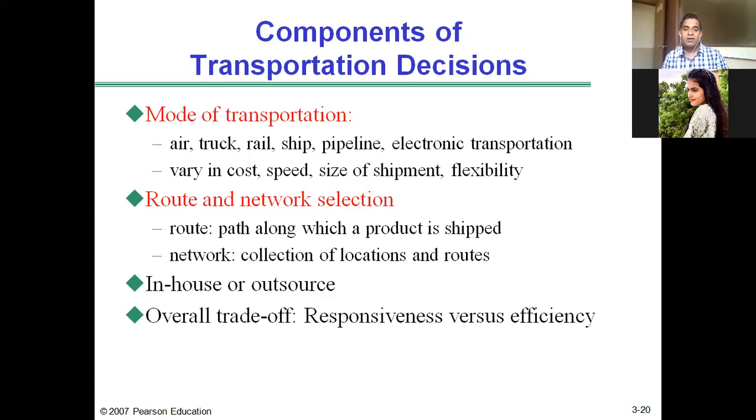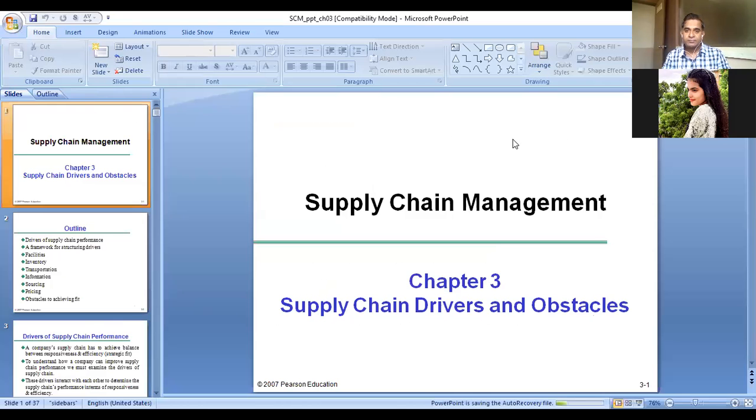Whereas in Dharwad, I gave you the example of Varun Beverages or KMF, which have outsourced the transportation function to third-party logistics providers. In this case also, the manager has to make the overall trade-off between responsiveness and efficiency.